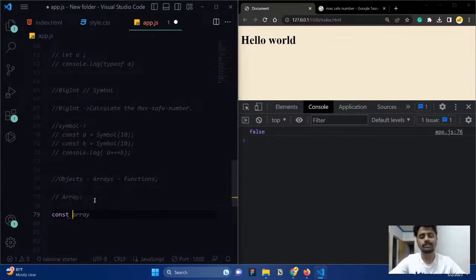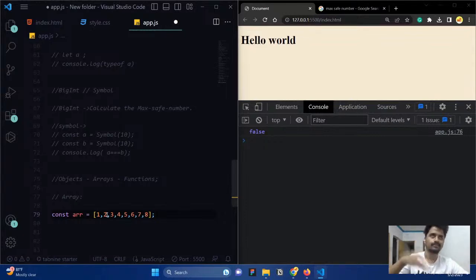Array is also a special type of object. Don't consider array a special data type. Array is a special type of object, and we will confirm it. To create an array, we know that a reference type holds more than one value. So if you want to hold more than one value, you can use an array. Just use square brackets separated by commas. Whatever value you like to add, you can add.